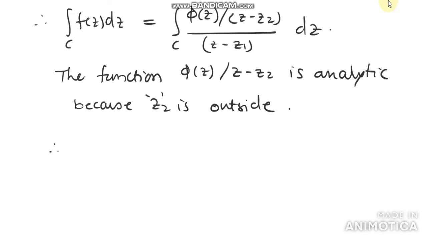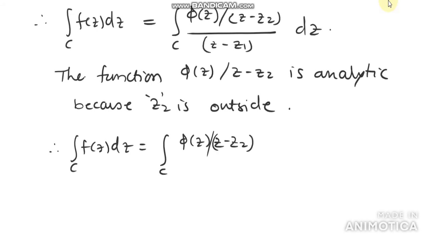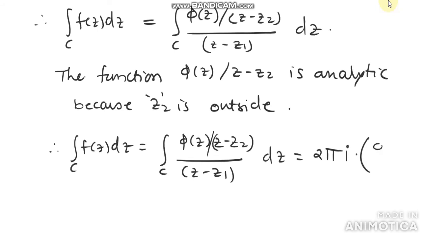Therefore, the value of this integral, the integral over C of f(z) dz, equals the integral over C of phi of z divided by (z minus z2), total divided by (z minus z1), into dz, which is equal to 2 pi i into phi of z1 divided by (z1 minus z2).